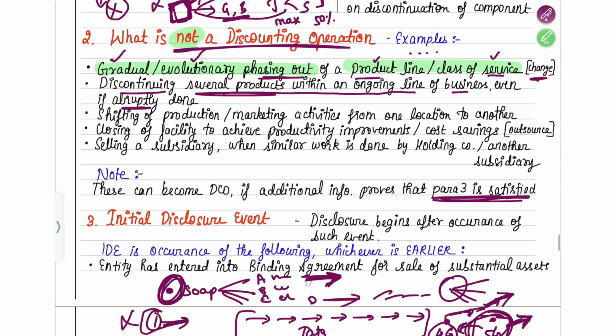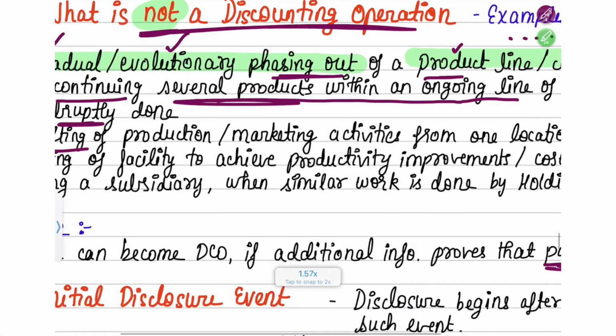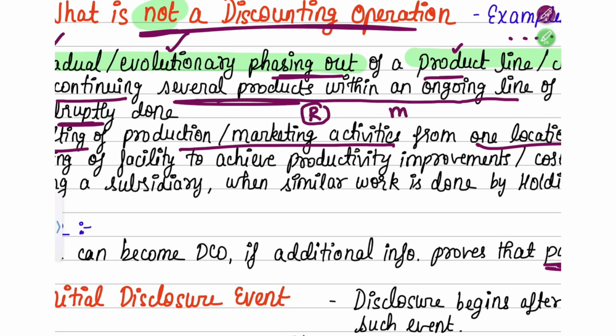Okay, next is shifting of a production or marketing activity from one location to another. That means suppose right now I'm producing in Rajasthan, I now want to shift to Maharashtra. Either a production line you're shifting, because maybe you might get cheaper labor there, or maybe the technology is better there, etc. It could be for various reasons. Or your marketing team, you're shifting from Rajasthan to Maharashtra because in Maharashtra there are a lot of film stars and a lot of marketing agencies, etc.